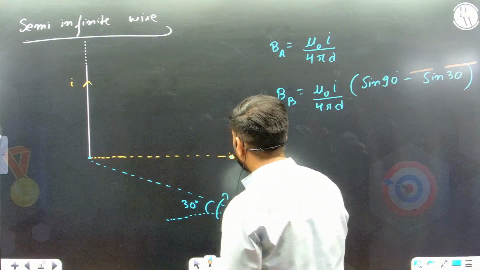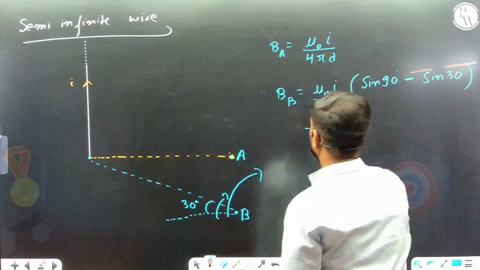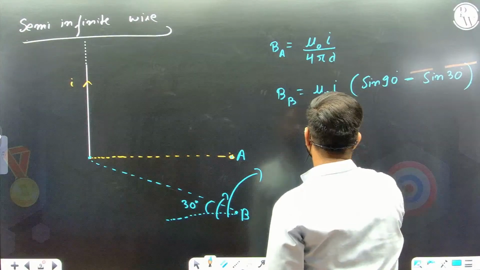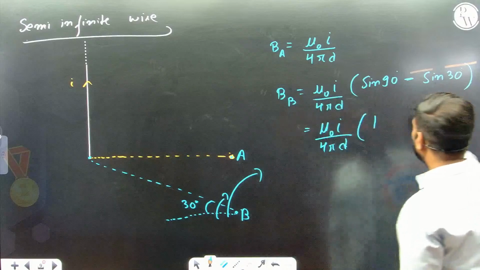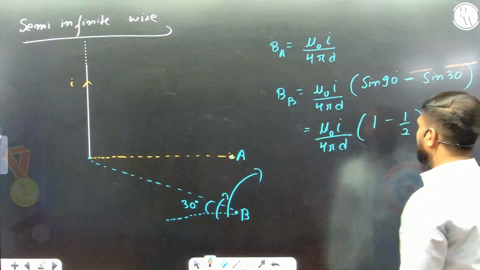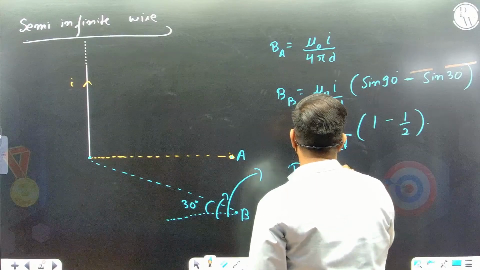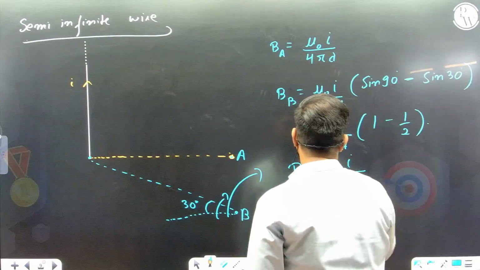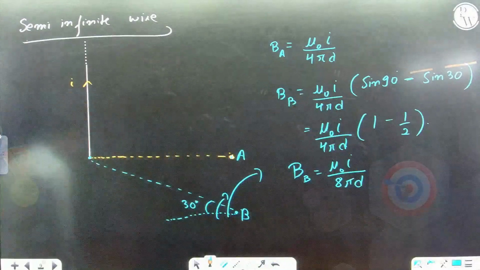Both are going in the clockwise sense, so I should keep a minus sign in one. The answer will be mu naught I by 4 pi d times sin 90, which is 1, and sin 30, which is 1 by 2. So I get the magnetic field at point B as mu naught I by 8 pi d. This is how you are going to use this formula.